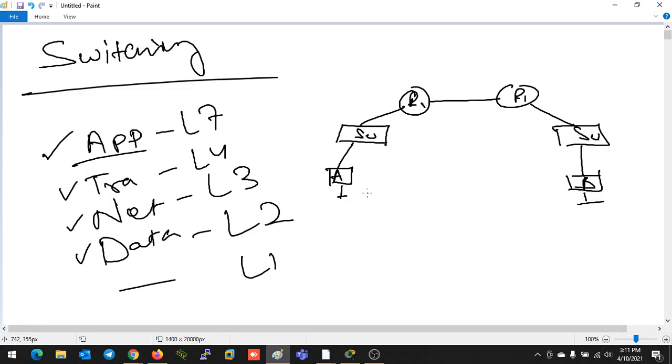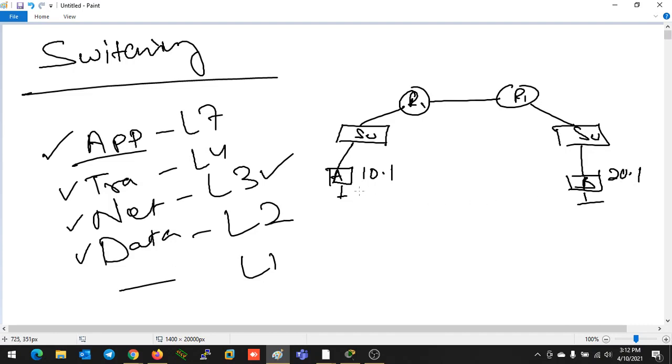To make any kind of communication, your device needs an IP address. That IP address exists in layer 3, the network layer. It is a component of layer 3, so it's a logical address. For example, this device has the IP address 10.1 and this device has the IP address 20.1.